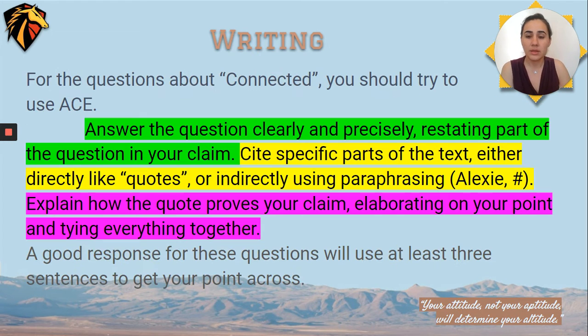Moving on. You're going to be answering some questions about the story you just read, Connected. You should try to use ACE to answer these questions. For ACE, remember it stands for Answer, Cite, and Explain. Answer the question clearly and precisely, restating part of the question in your claim. Cite specific parts of the text, either directly, like quotes, or indirectly, using paraphrasing, and include the author's last name and a number. Explain how the quote proves your claim, elaborating on your point and tying everything together. A good response for these types of questions will use at least 3 sentences to get your point across.